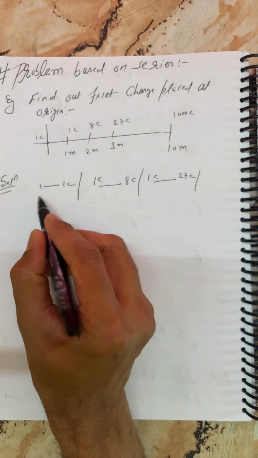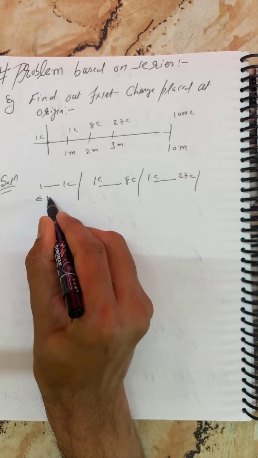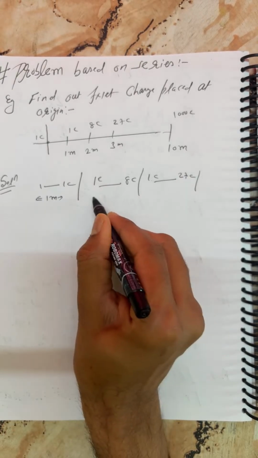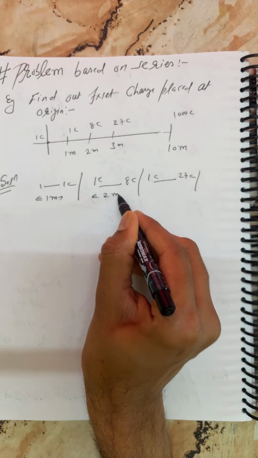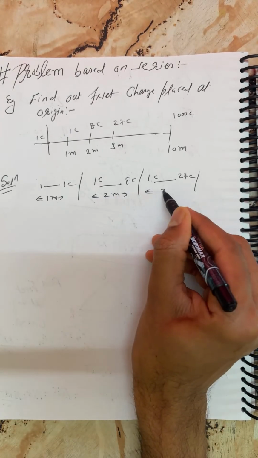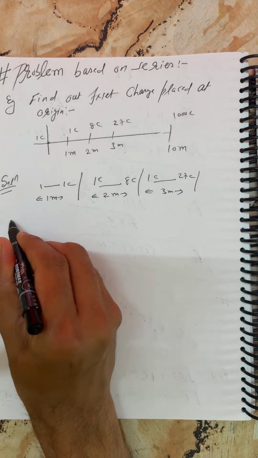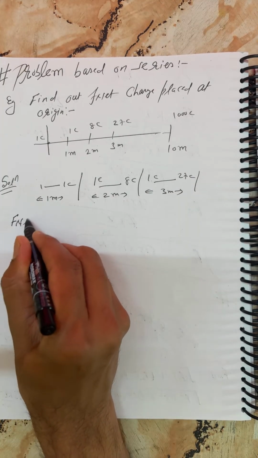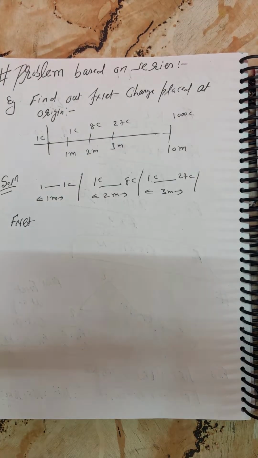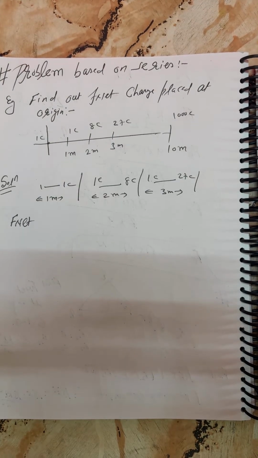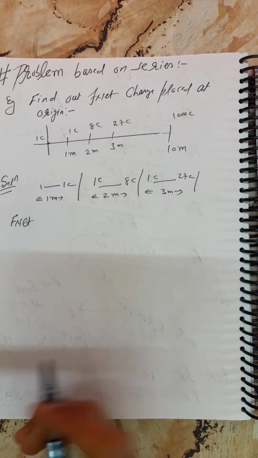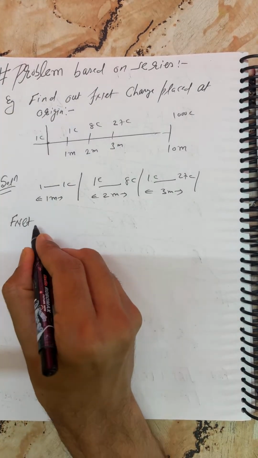The separations are 1 meter, 2 meter, 3 meter. Here I wanted to write F net.